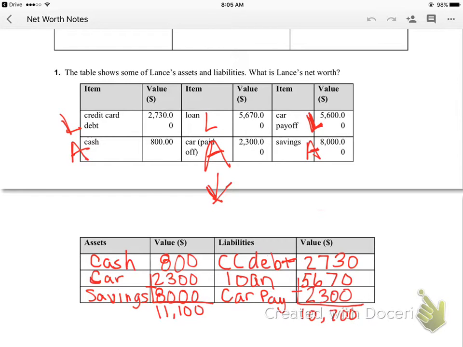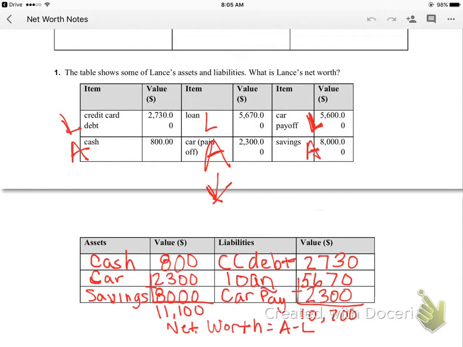So our net worth is going to be our assets minus our liabilities.